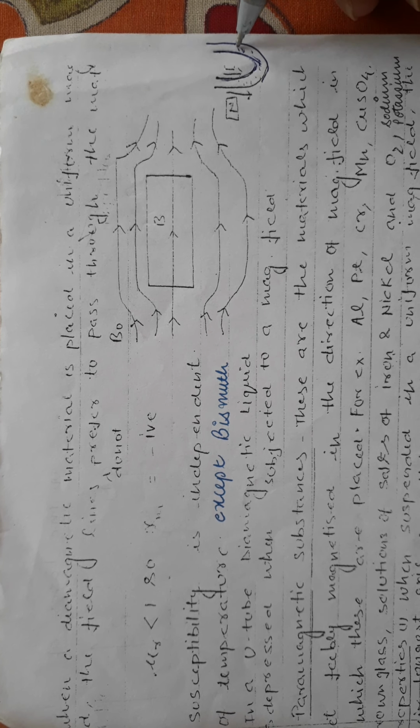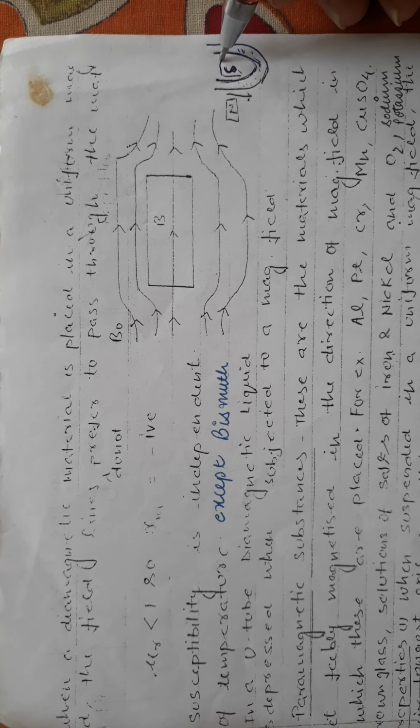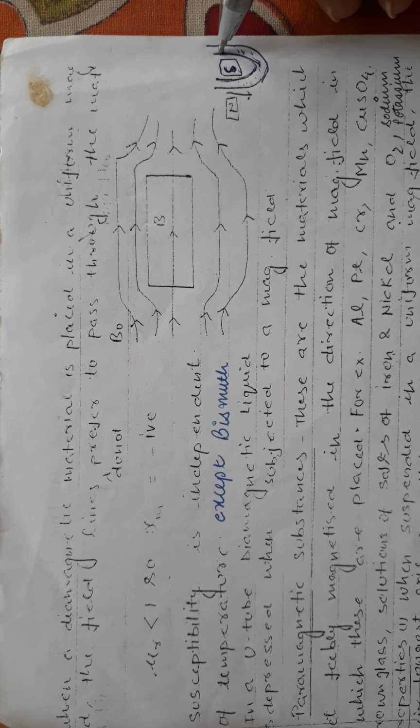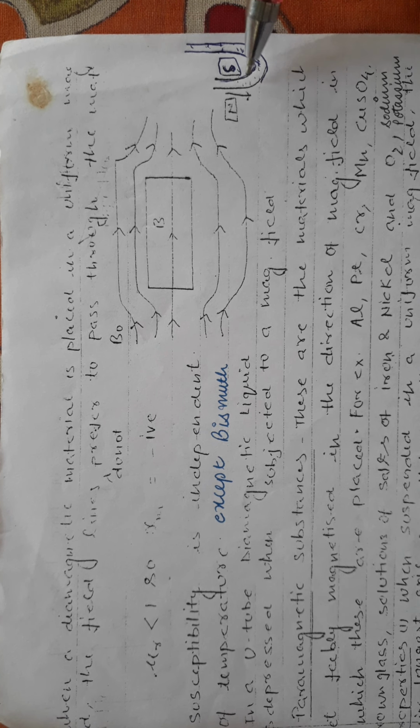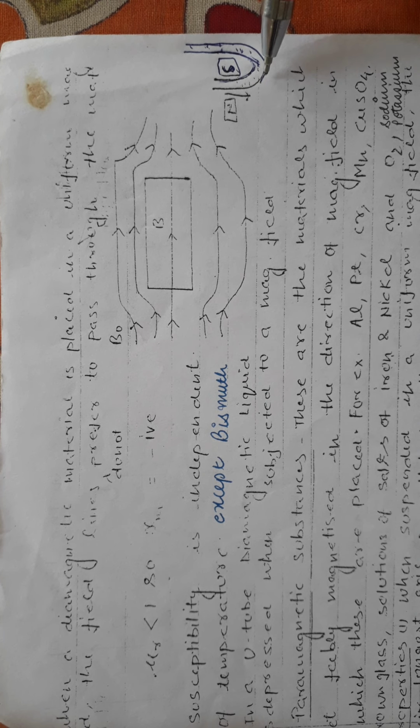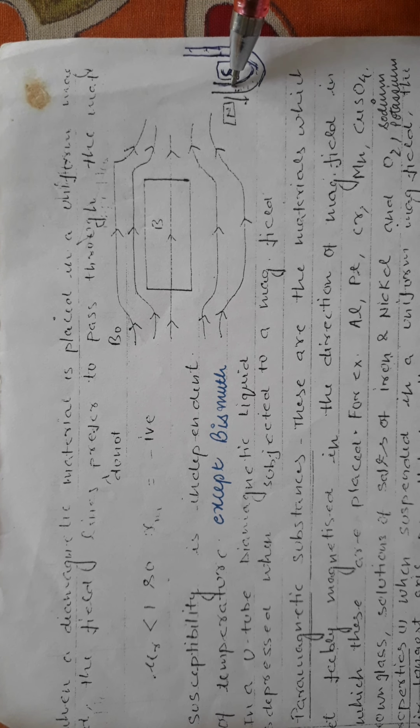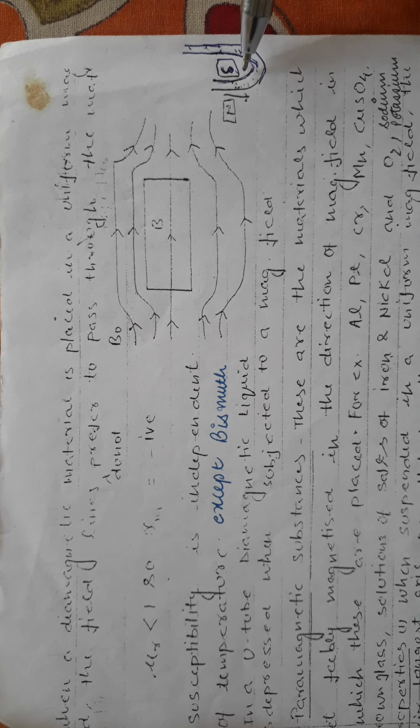In a U-tube, if a diamagnetic liquid is taken, suppose this is my U-tube. You can see the diagram is not complete, so I complete the diagram. Suppose this is a U-tube, and in the U-tube a diamagnetic liquid is taken and a magnetic field is applied north-south. It is depressed, it will go down, and in the other limb it will rise. Since this diamagnetic liquid is repelled in the magnetic field, it is depressed, the level will decrease. If a U-tube containing diamagnetic liquid is exposed to an external magnetic field, the simple result is the level of liquid will decrease.